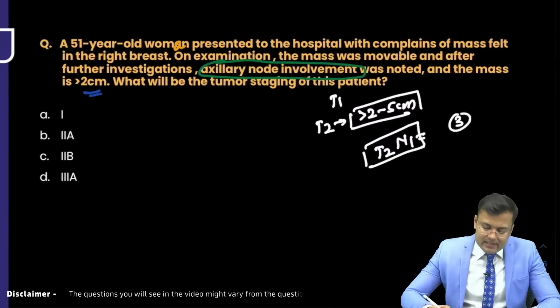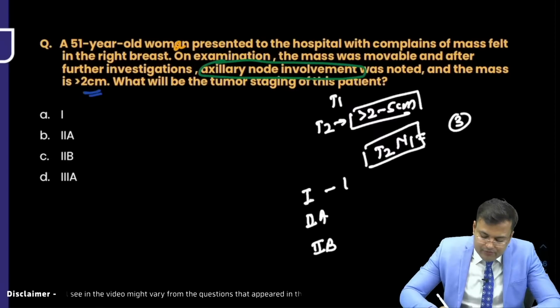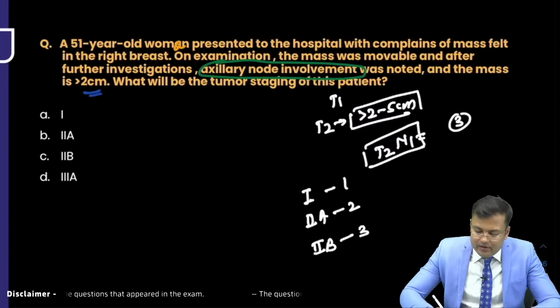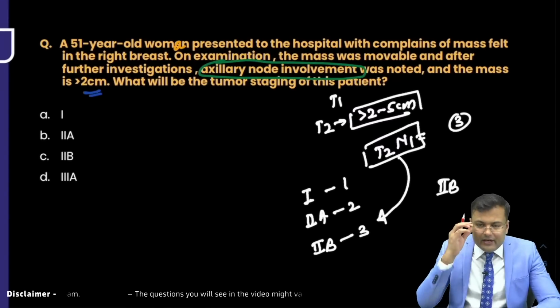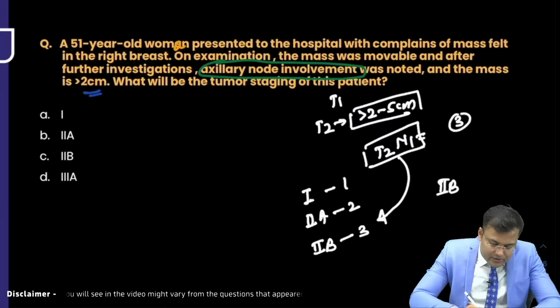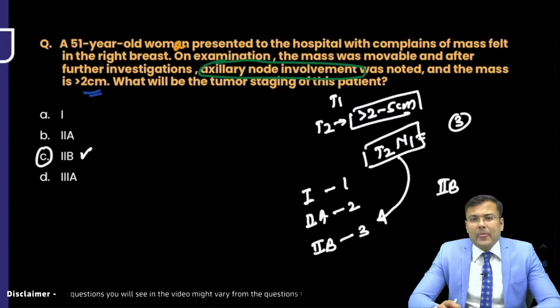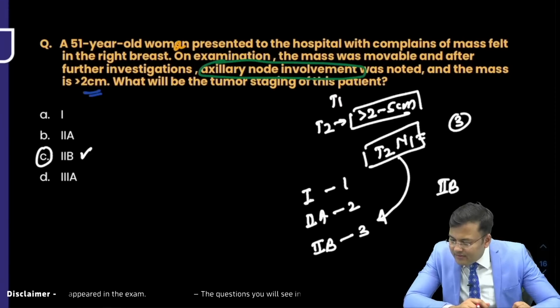In the videos we discussed stage 1, 2A, 2B, and what numbers we use. For stage 1 it is 1, for 2A we use number 2, and for 2B, 3. So here T2 and N1 belongs to stage 2B. Clear? This is early invasive breast cancer. So what is the stage here? Stage 2B. This is the correct answer. If you attended the test and discussion session, we discussed a similar question there. Clear?